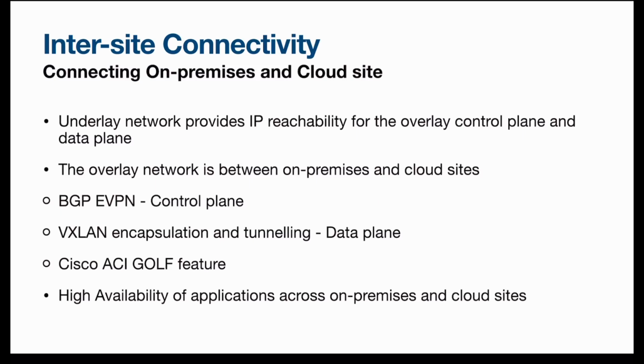BGP EVPN is the control plane. In the overlay network, you will have BGP EVPN in the control plane and VXLAN encapsulation for the data plane. Since you have to carry more than one VRF across, you have to isolate all the communication between the VRFs. Then you have the Cisco ACI GOLF feature, which is usually used as kind of an L3Out to accommodate more than one VRF. All this is automated and implemented by the Cisco ACI cloud software.